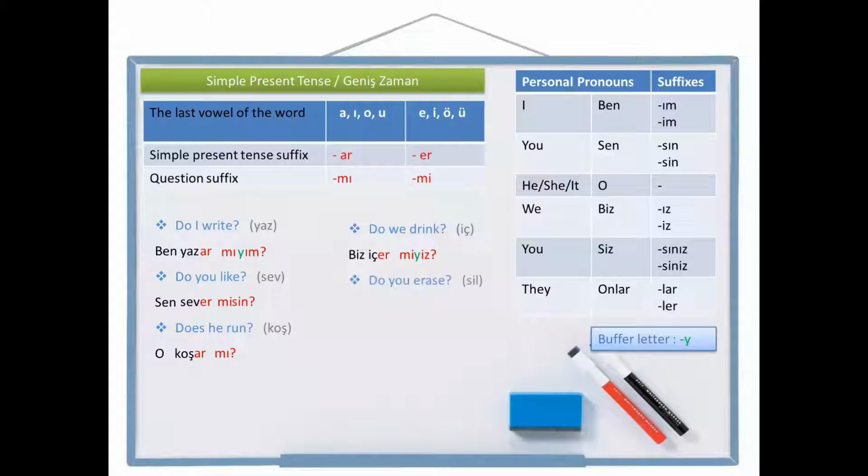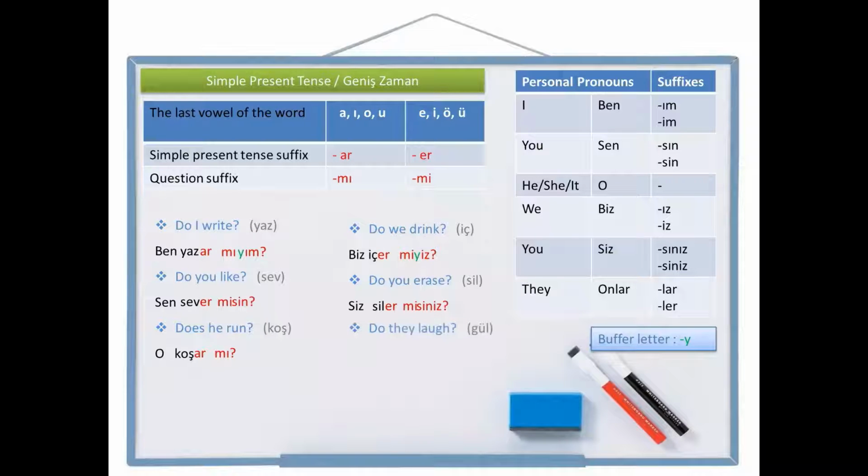Let's make another one. Do you raise? Raise is sil in Turkish. So let's write you raise first. You, plural, siz. Raise, sil. Simple present tense suffix, siler. And leave a space, write the question suffix, mi. And to the end, personal pronoun suffix, siniz. Siz siler misiniz? Do you raise? Siz siler misiniz?